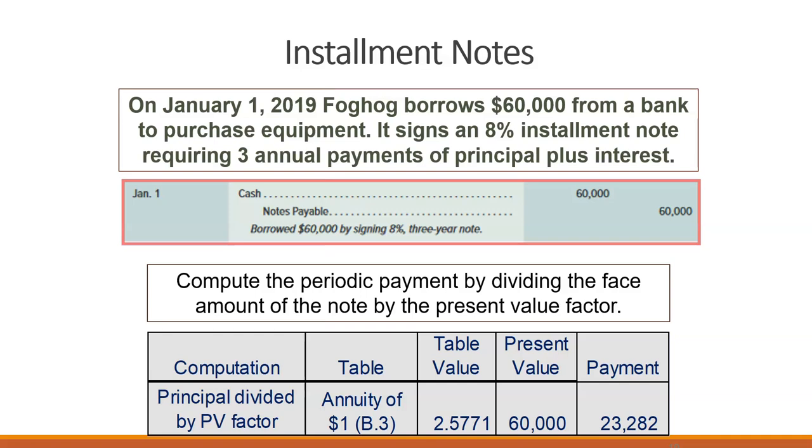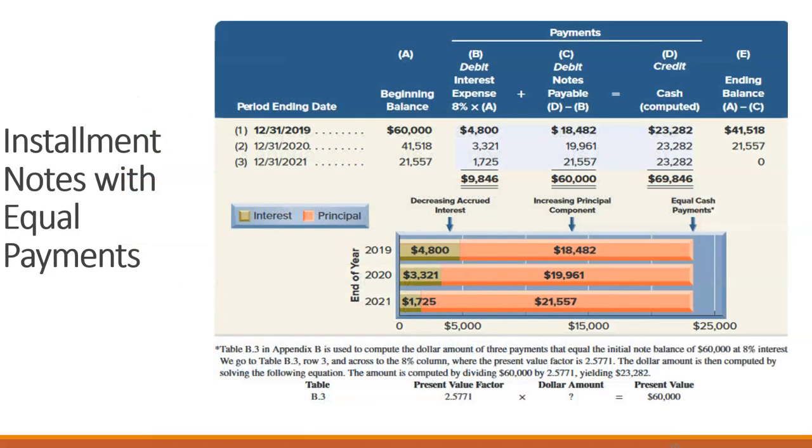So in this example, we're looking at an annuity of $1 for 3 years at 8% interest. So we have our present value of the note, which is $60,000. If we take it times the amount on our table of 2.5771, we get a yearly payment, our year one payment, of $23,282. When we have an installment note with equal payments, so in this example, we have 3 equal payments of $23,282, the first payment has higher interest than the later payments.